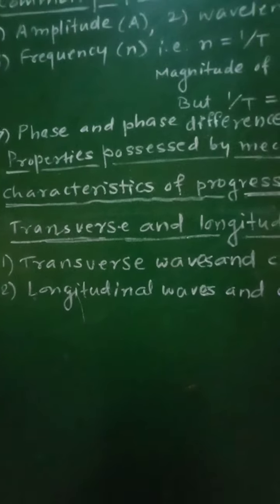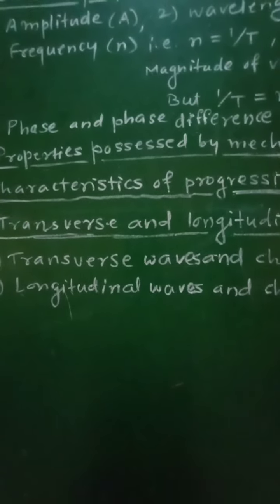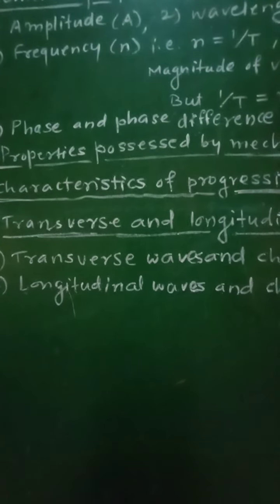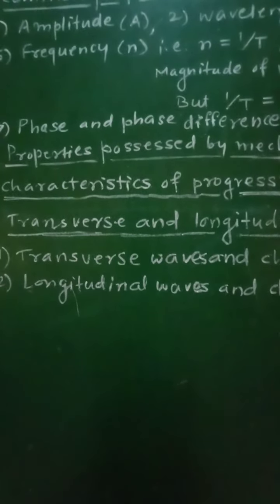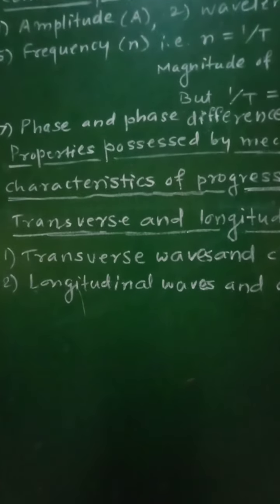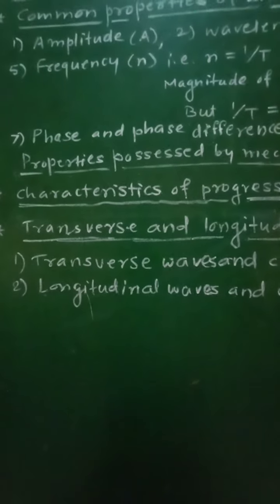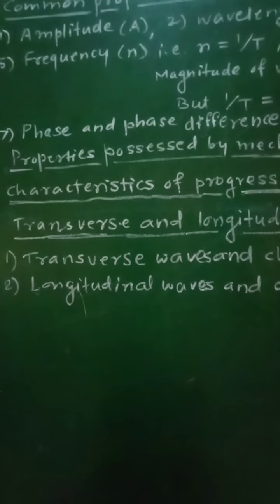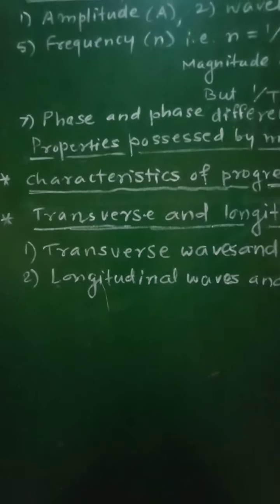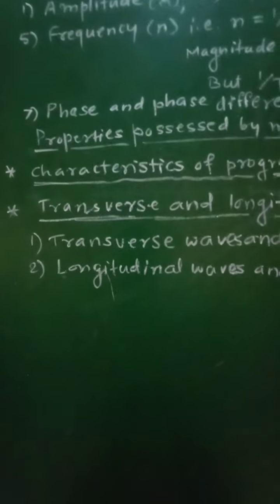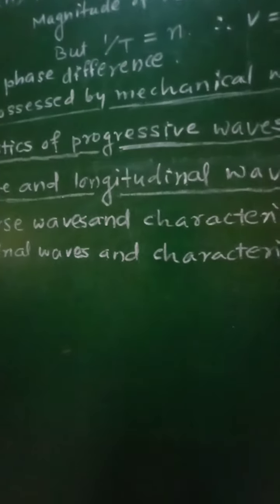The seventh characteristic is that transverse waves can be polarized, that is, the vibrations of particles of the medium are restricted to a single plane. And the eighth property possessed by transverse waves is that for the propagation of transverse waves, the medium must possess elasticity of shape. Then let us consider the next type of wave, that is, longitudinal waves and their characteristics.